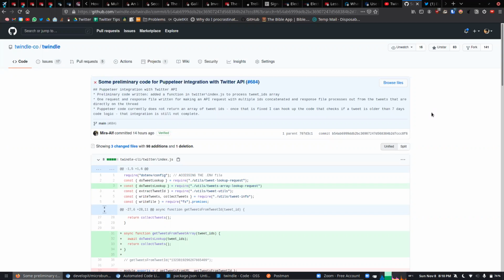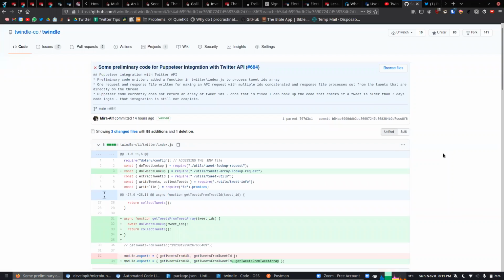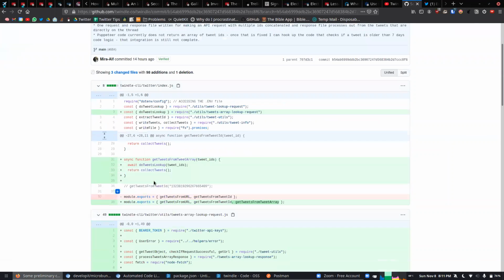So the changes that I made yesterday, you're showing the screen basically with those changes. The index file that we originally had on the main branch, I just added one function called get tweets from tweet array. So basically, this array is what I'm going to get from Puppeteer after scraping.